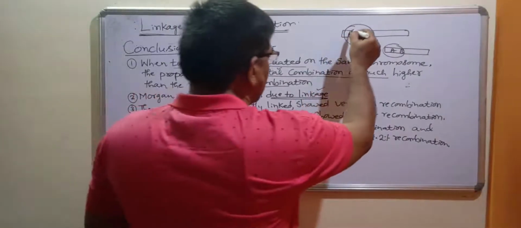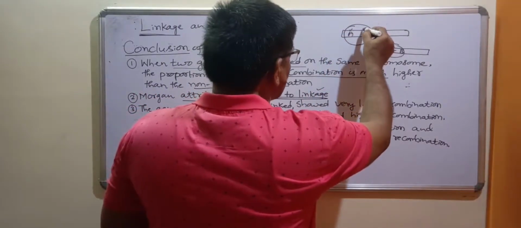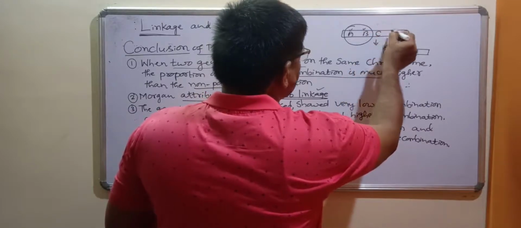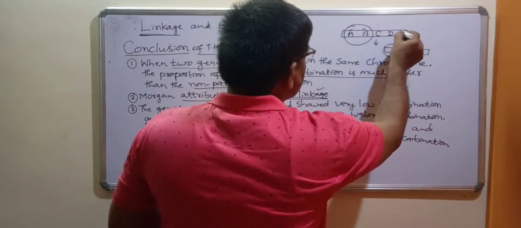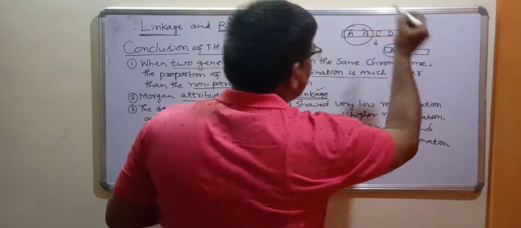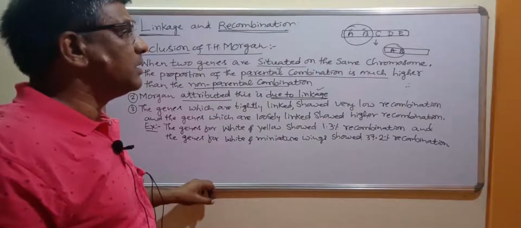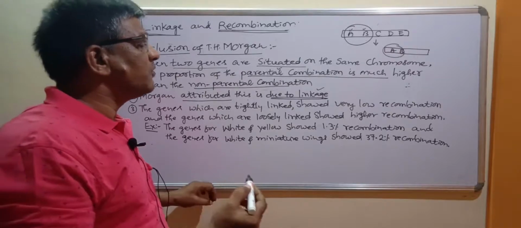And one more thing: what is the strength of a linkage, and how does linkage take place? Say, for example, gene A is present here, close to A, B is present, next to it C gene is present, next D gene is present, then E gene. So these are all different loci, different locations or positions of different genes.